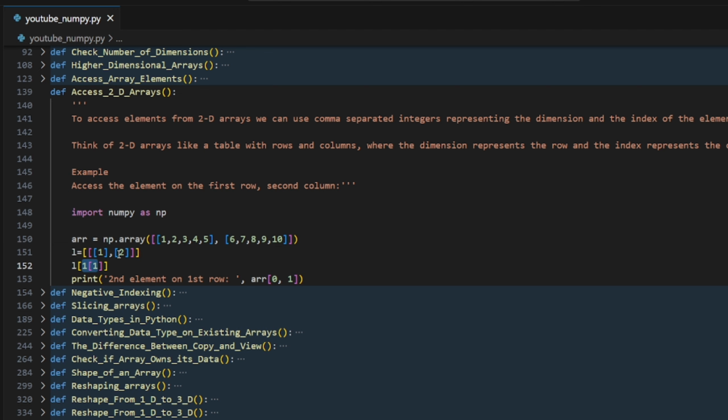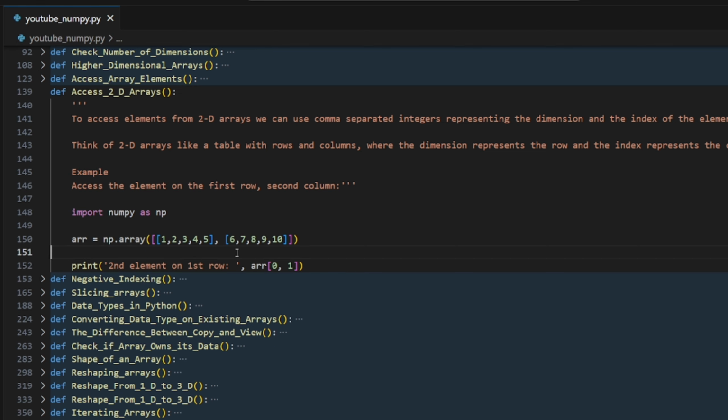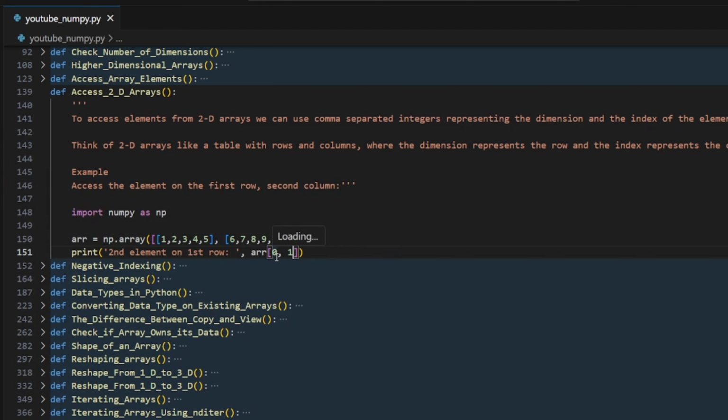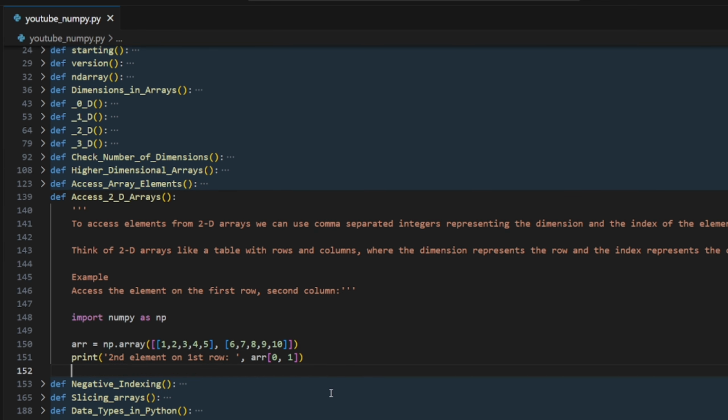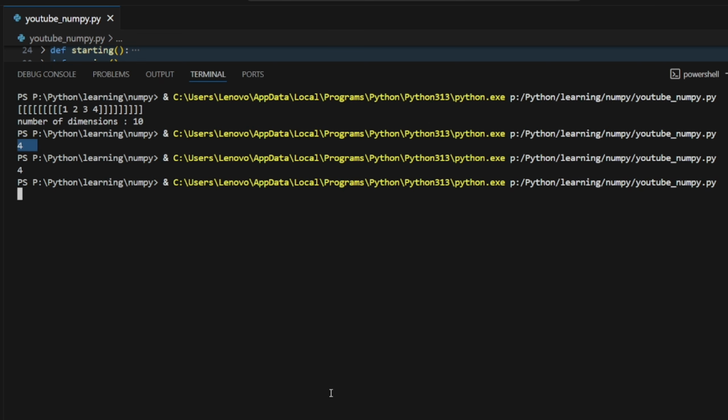Now it is giving the answer as 2. In an array we use the position as a list. It says that you have to get the first one, the 0, which is this, and the position in that list is 1, which is 2, and it will give us 2. Let's run that too for an experiment. As coders, we always test the code. So we got the 2, right?